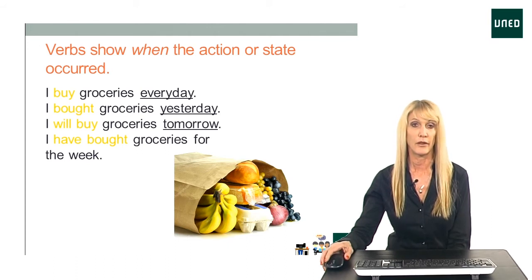This is what we call the present perfect tense. It shows something that started in the past, but has a consequence now. I bought the groceries this morning. However, now I have enough groceries for the whole week. So you can see how we change the verb tense to indicate when the action occurred.